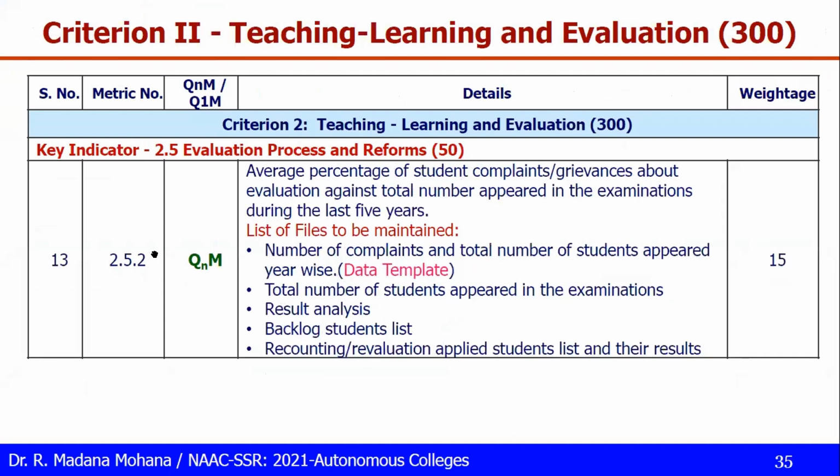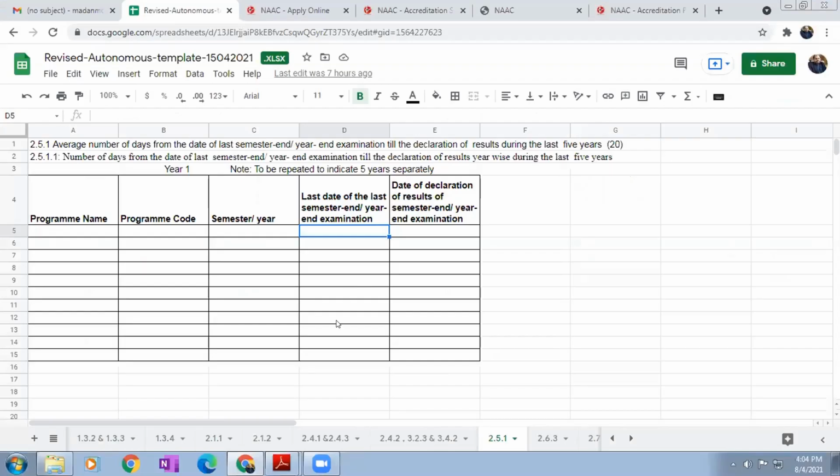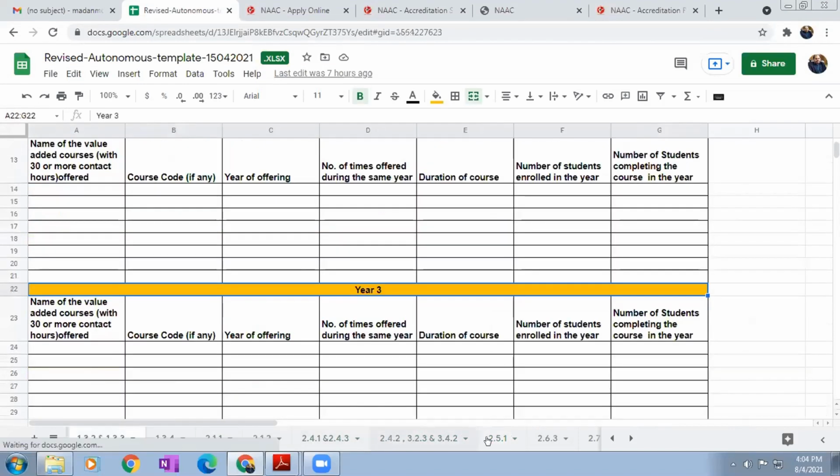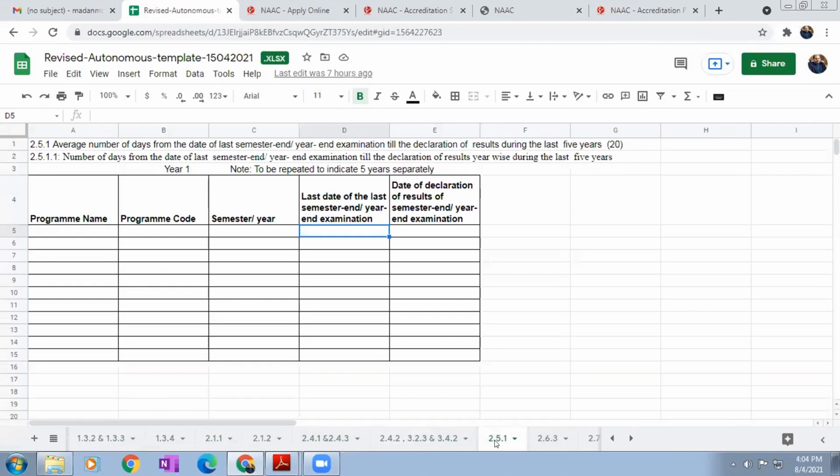Then 2.5.2, this is also quantitative. Percentage of student complaints or grievances about evaluation against total number appeared in the examination. This is related to examination grievance as per the data template. Let us see 2.5.2. Here, no data template is there. So then you can collect the general data.